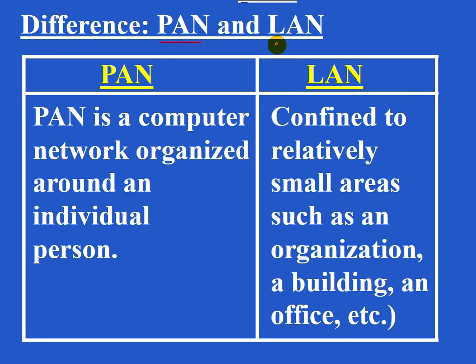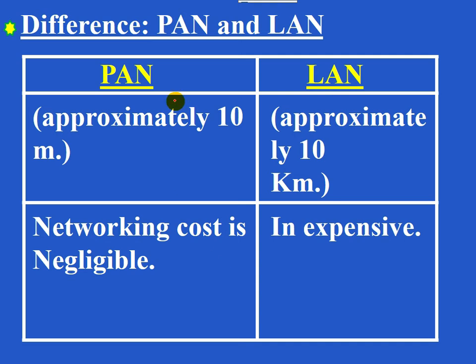Difference between PAN and LAN. First one, this is personal area network. This is local area network. PAN is a computer network organized around an individual person, whereas LAN is confined to relatively small areas such as organization, building, office, etc. In the case of PAN, the range is approximately 10 meters, and in the case of LAN, the range is approximately 10 kilometers.